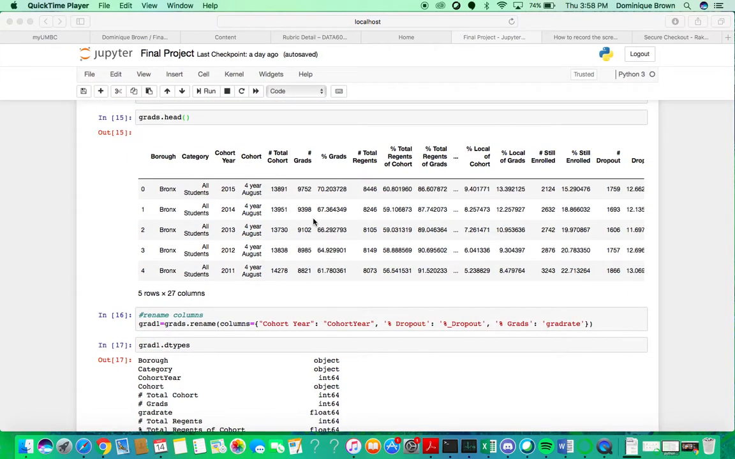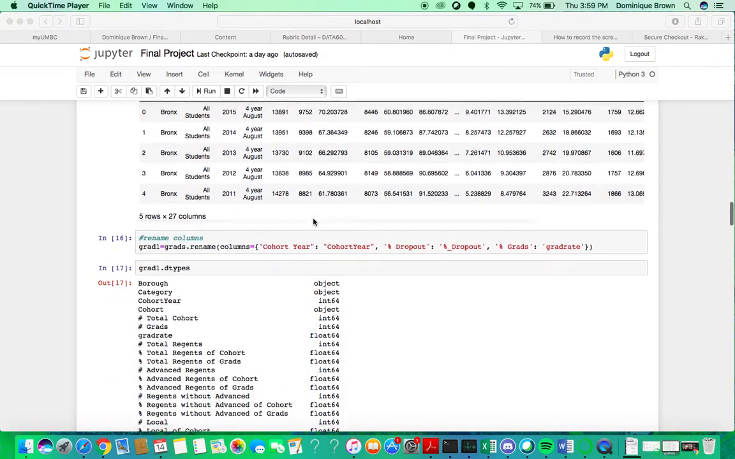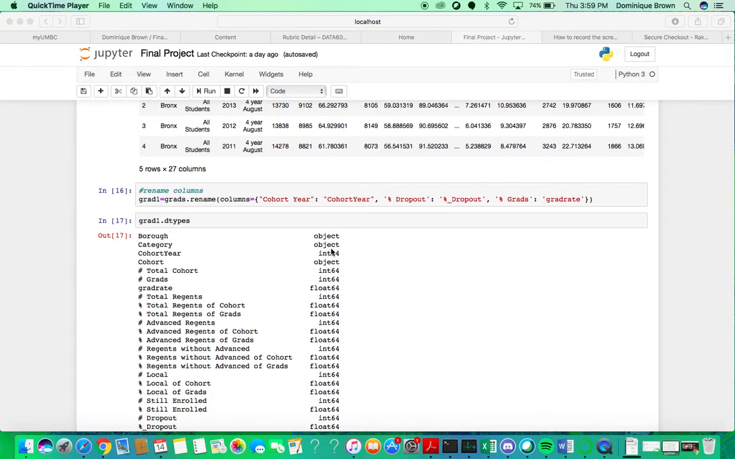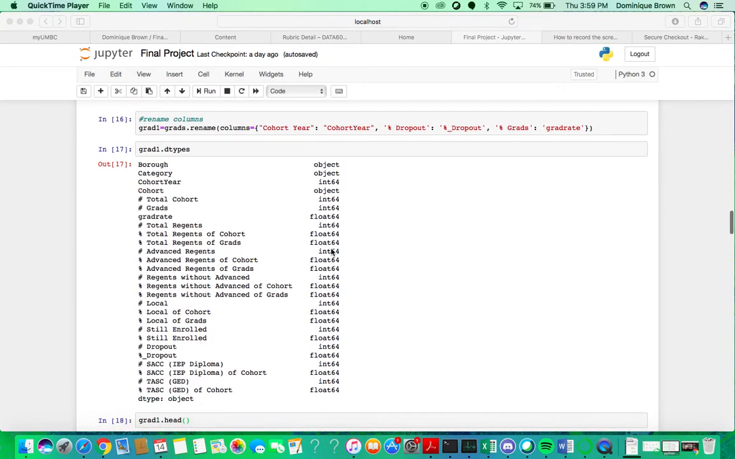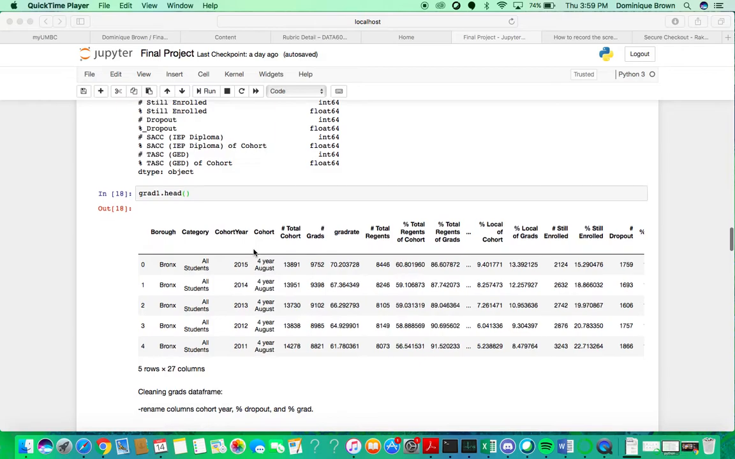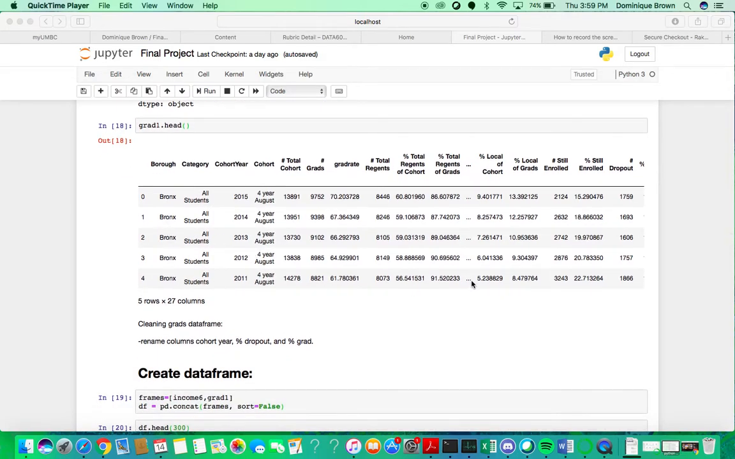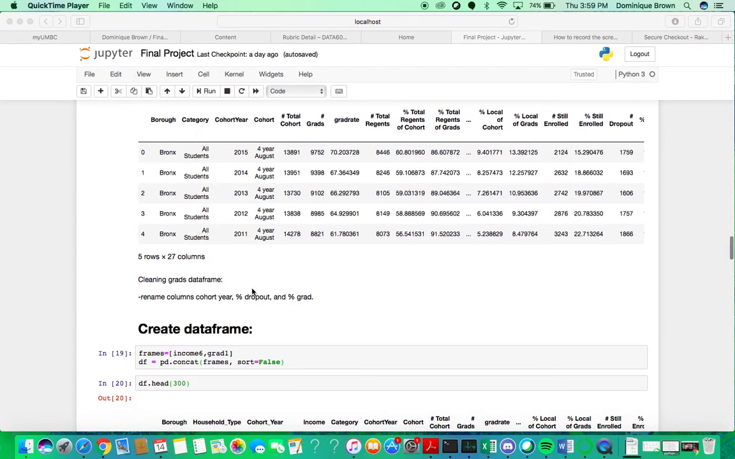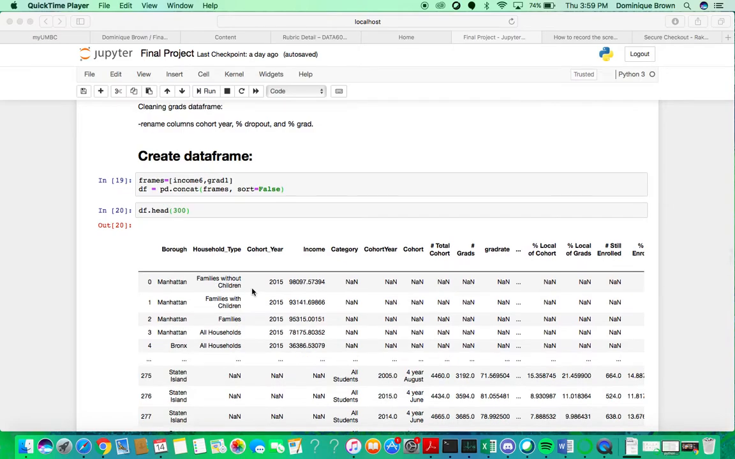And this is an overview of what it looks like. I decided to rename some of the cohort year and dropout and percent grads to not have spaces because of how creating the bar graphs would go. Then I looked at some of the data types to check it all out, and here was the overall. Nothing really changed for this data set, so there was not a lot of characteristic change except for just renaming some things. So now it comes to combining the two data sets.